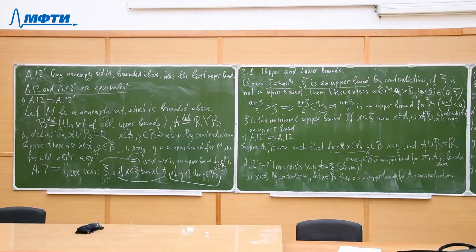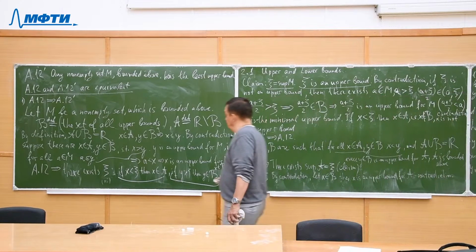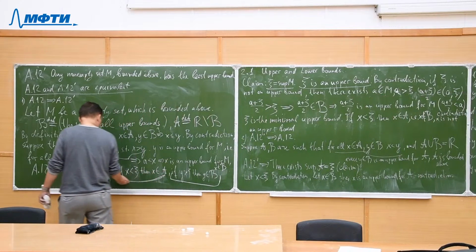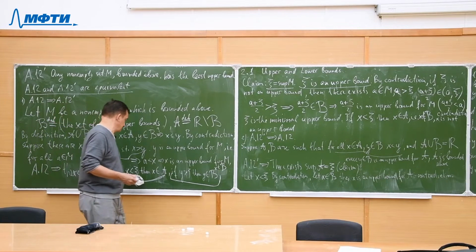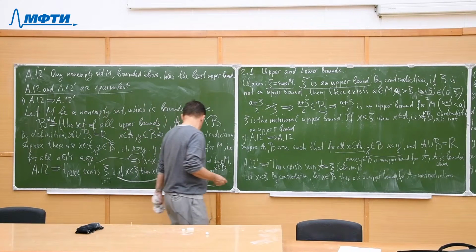So it means that we have proved the first half of the assertion of A12: if x is less than xi, then x belongs to A.